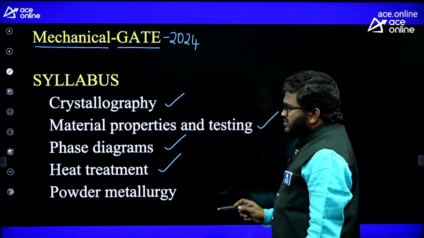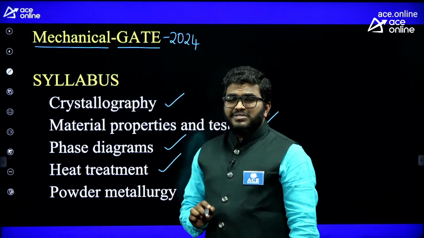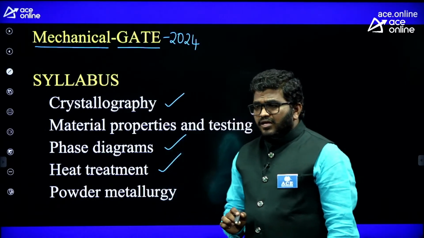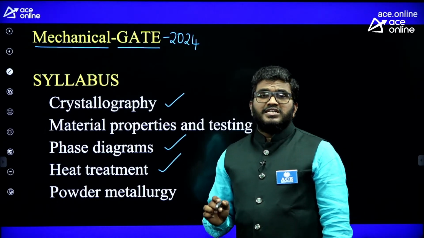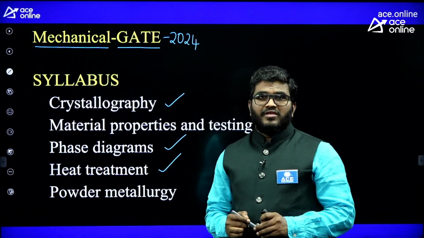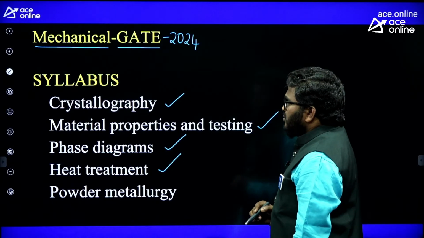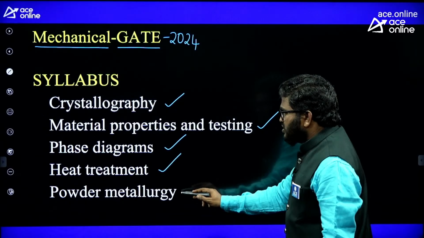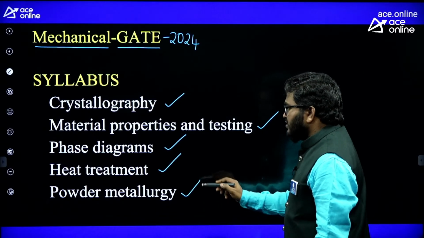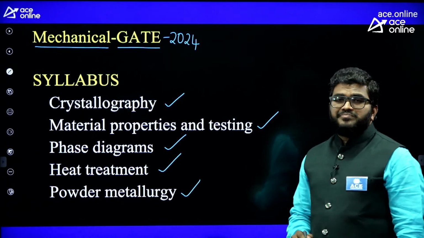And powder metallurgy is there in the production and industrial engineering topic, but it is related to material science. That's why I am also including this topic in this syllabus.